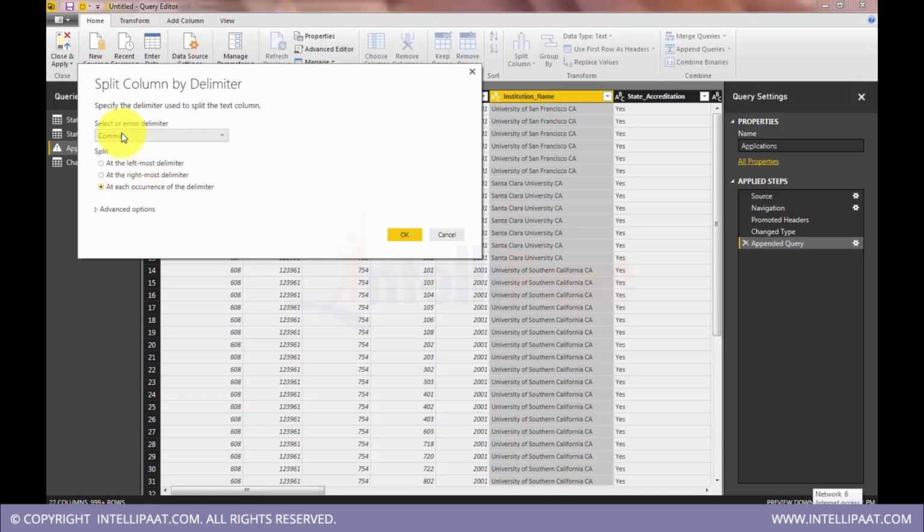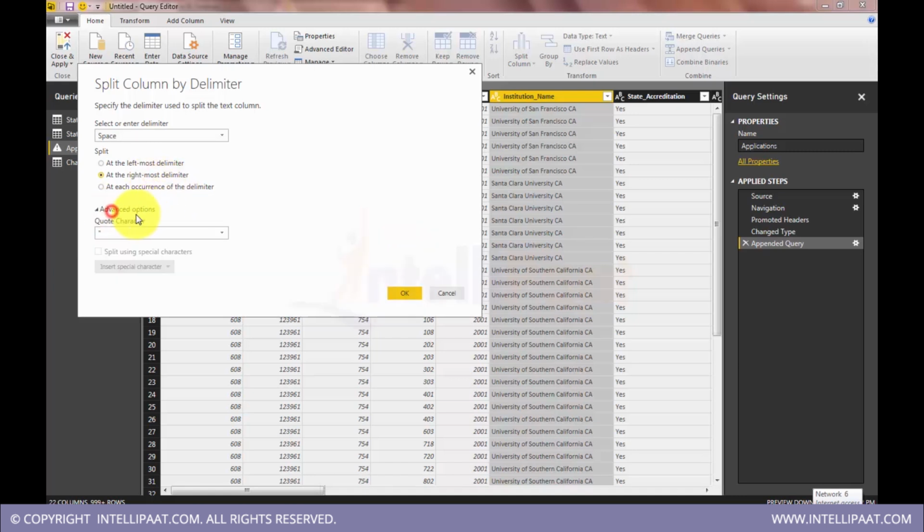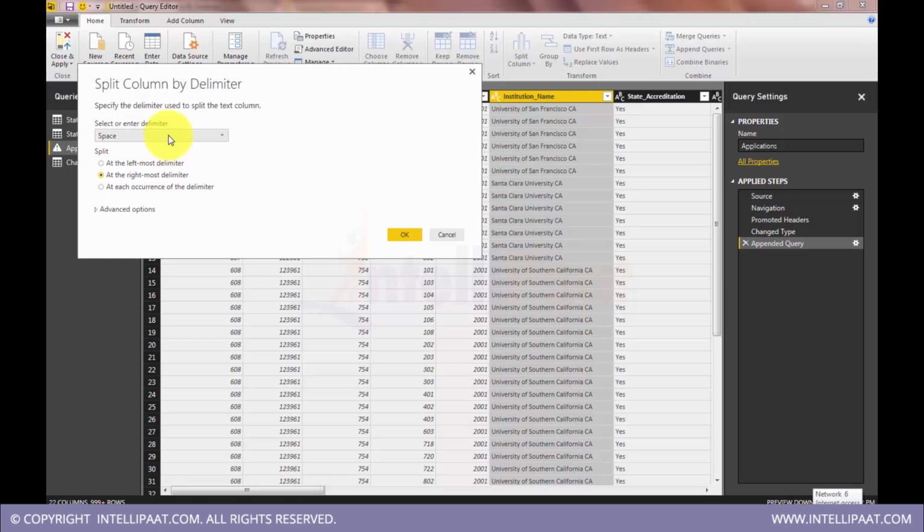First we select the delimiter, the word separator. In our case, it is a space. And split by what? At the leftmost delimiter, rightmost delimiter, or each occurrence. In our case, it happens to be the rightmost delimiter. If you don't have the delimiter in this list, we can type in more delimiters. So click OK.